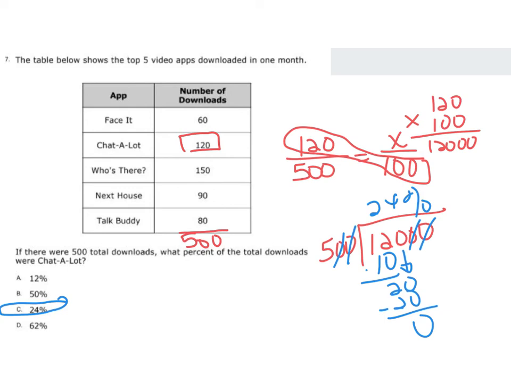Now sometimes they won't give you the total, so when they don't give you the total, that means you need to add this information in order for you to get the total amount. So make sure that you always have a total amount on your table. So this is the end of the reteach. Go ahead and try the retest. Make sure that you are understanding this method, and try it out on the 2 questions in the retest. Good luck.